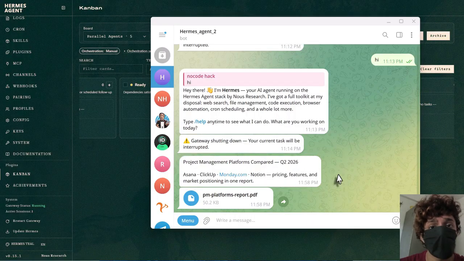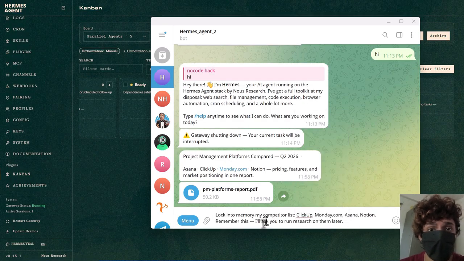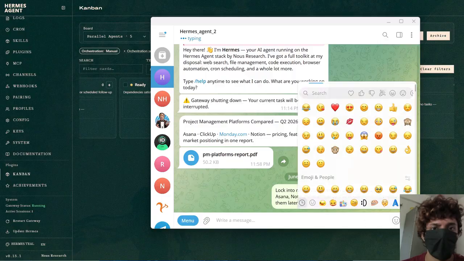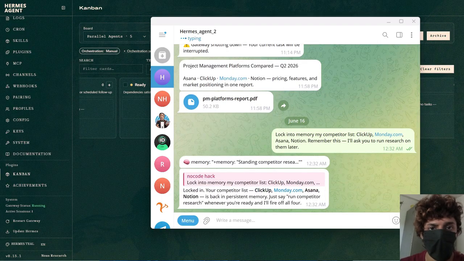So the first thing to do is to give the bot a memory: my competitors, once, right here in the chat. So let's paste this command. Lock in memory my competitor list: ClickUp, Monday, Asana, Notion. Remember this, I'll ask you to run research on them later. Let's run it. And now it knows my list and I can change it anytime just by talking to it.